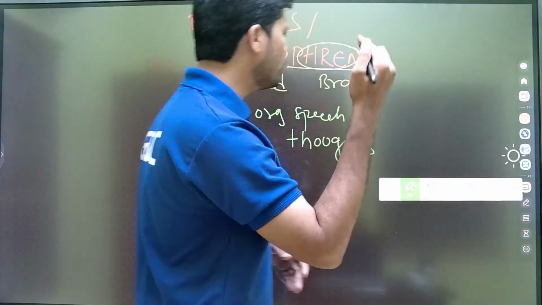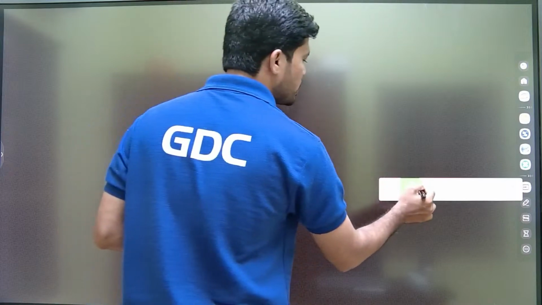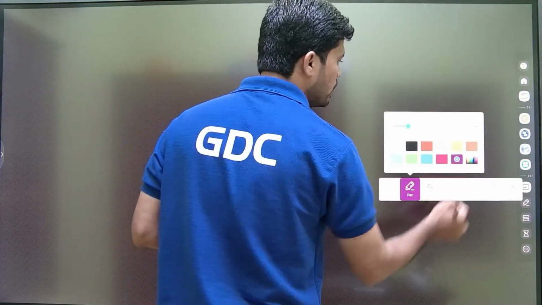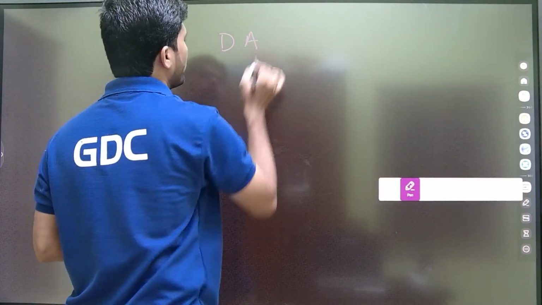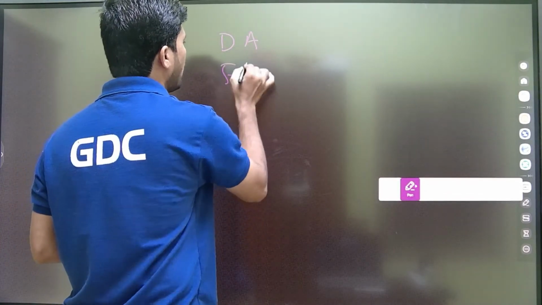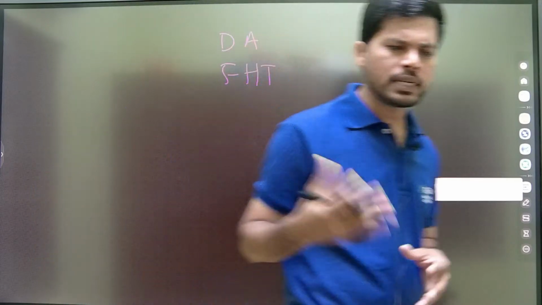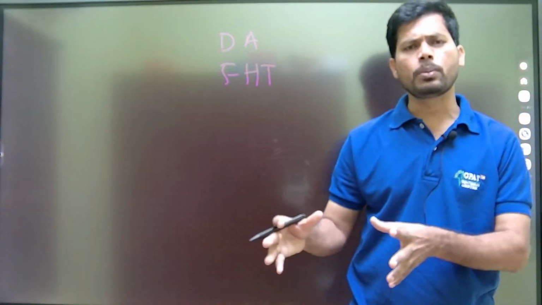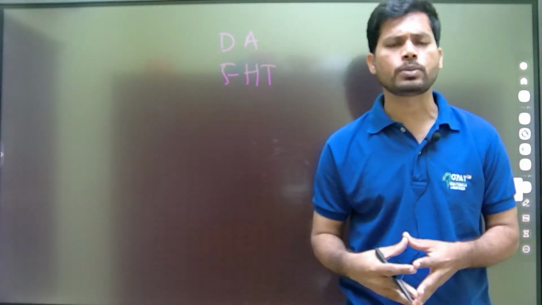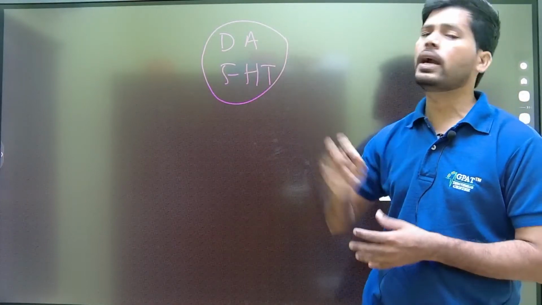Many neurotransmitters are involved in psychosis, but the major role is played by dopamine and also serotonin. There is also involvement of other excitatory neurotransmitters like glutamate and aspartate, and noradrenaline, but the key role is dopamine and serotonin.